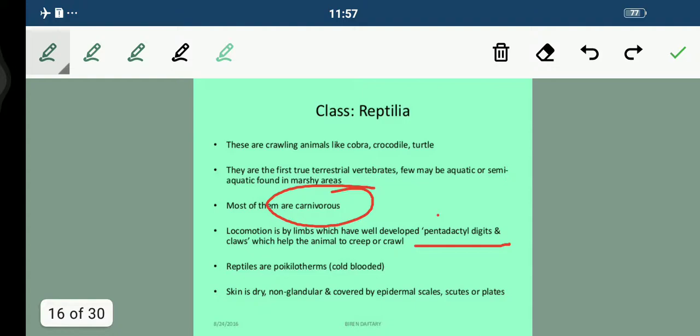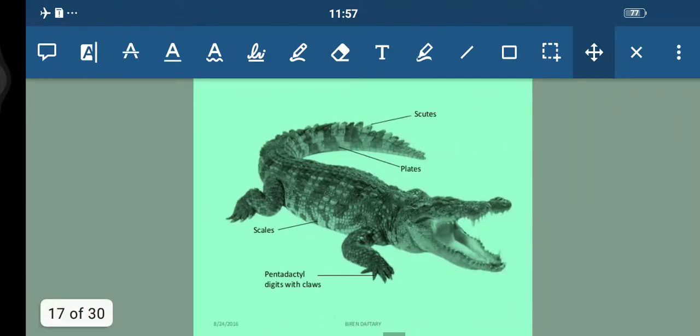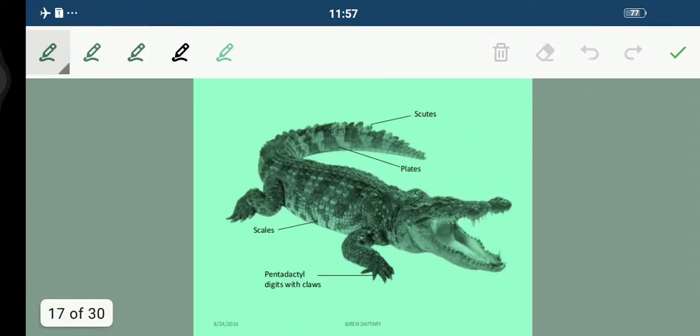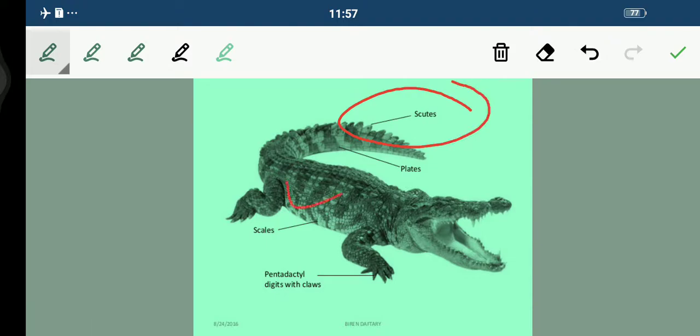Now students, reptiles are also poikilotherms, which means they are cold-blooded. Fine. Skin is dry, non-glandular and covered by epidermal scales, scutes or plates. So this one is the complete structure. You can see here, students, these are the scutes, the plates, these are the scales, the pentadactyl digits with claws. Look here.